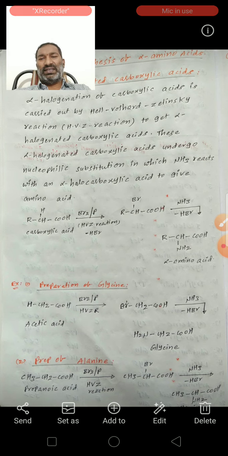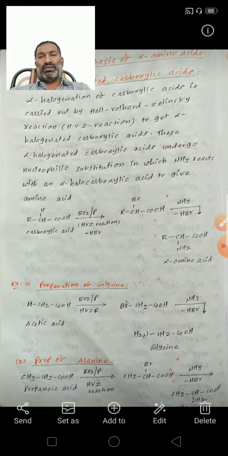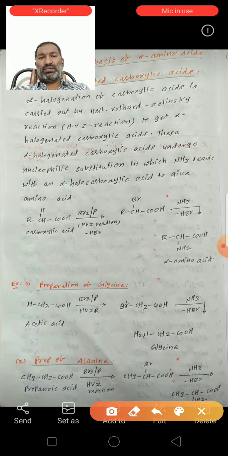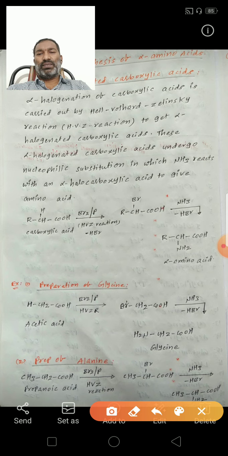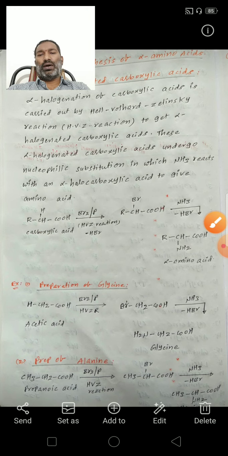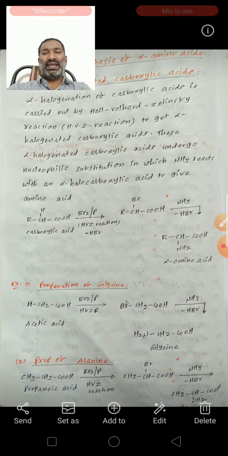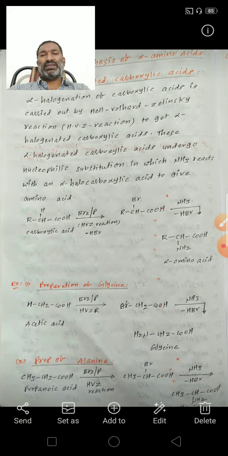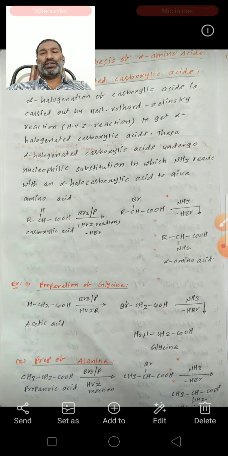Here, the general carboxylic acid formula is RCH2COOH. Here COOH is the functional group and this carbon is the alpha carbon. The alpha carbon contains two alpha hydrogens. When these carboxylic acids containing alpha hydrogen react with bromine and red phosphorus, an alpha hydrogen is substituted by the halogen.